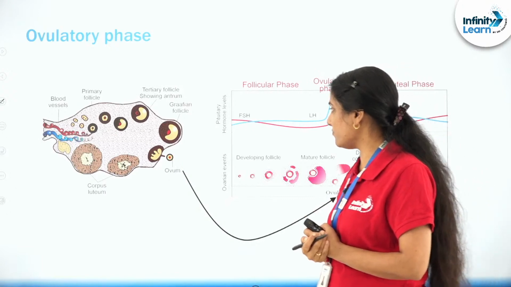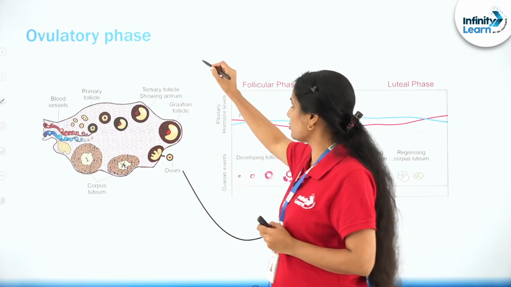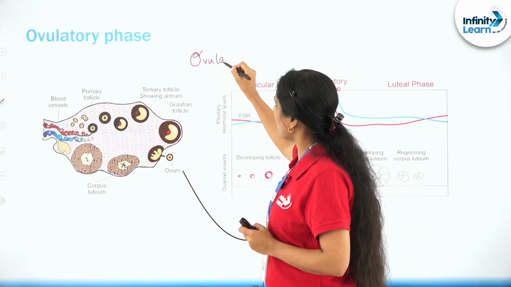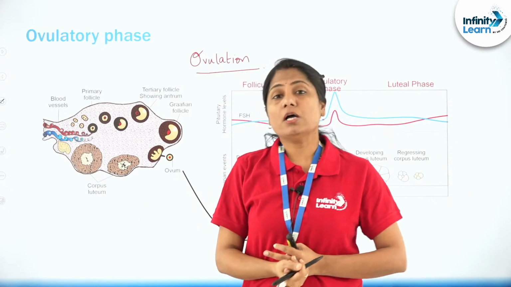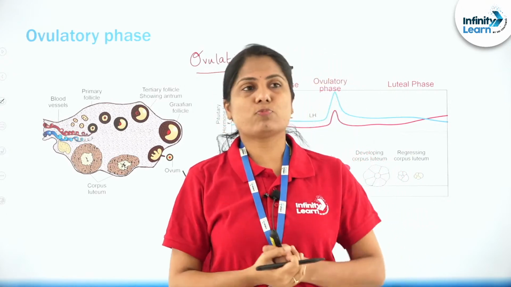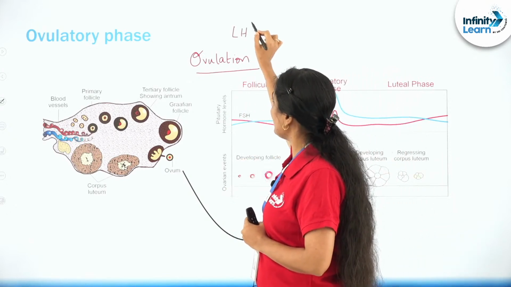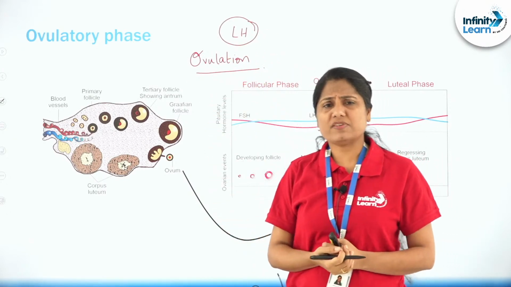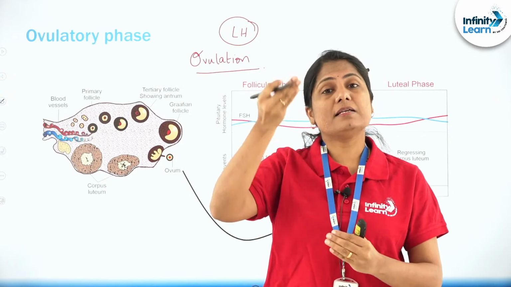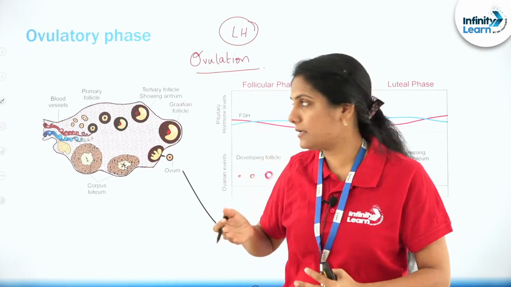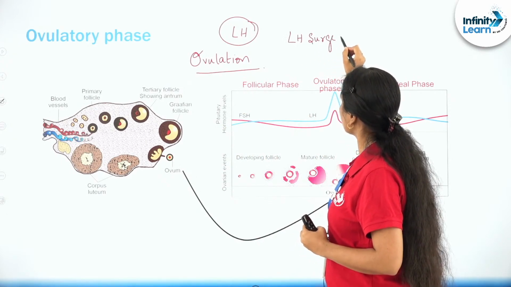Look at that ovulatory phase. This is also your straight NCERT diagram. Look at that ovum being released. What is this particular phase or process called? Ovulation. Release of ovum. Very, very simple definition to understand and remember. Release of ovum is what is called ovulation. So this ovulation is caused by LH specifically. Yes, FSH is also helping with the growth of the follicles, but LH especially suddenly increases in concentration. It is attaining a peak, which is what is defined as the LH surge, right?